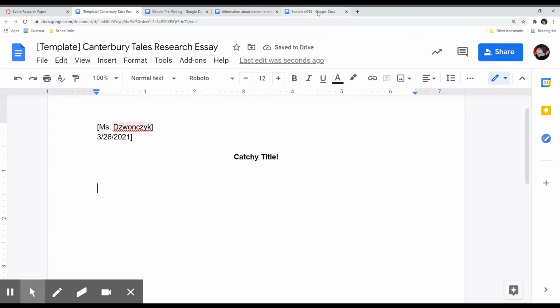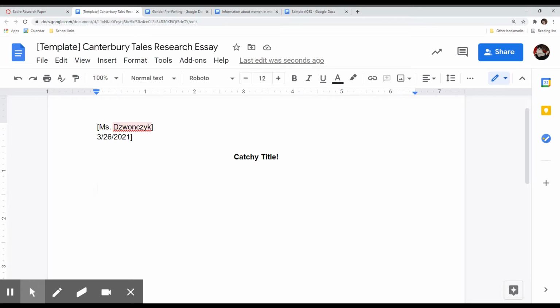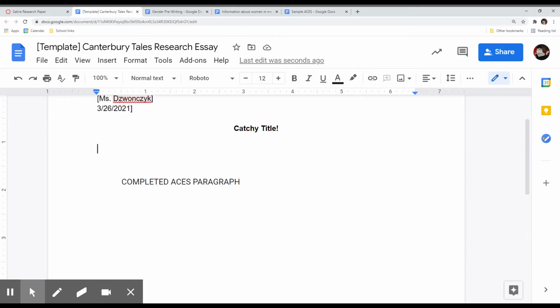So what you're going to do is go into your Aces paragraph. Let's pretend you have a completed Aces paragraph here about the Wife of Bath's tale. You're going to copy that. You're going to paste it. Now, that is the meat of your paper. You're going to write your intro and conclusion around your Aces paragraph. So that's going to be the middle.